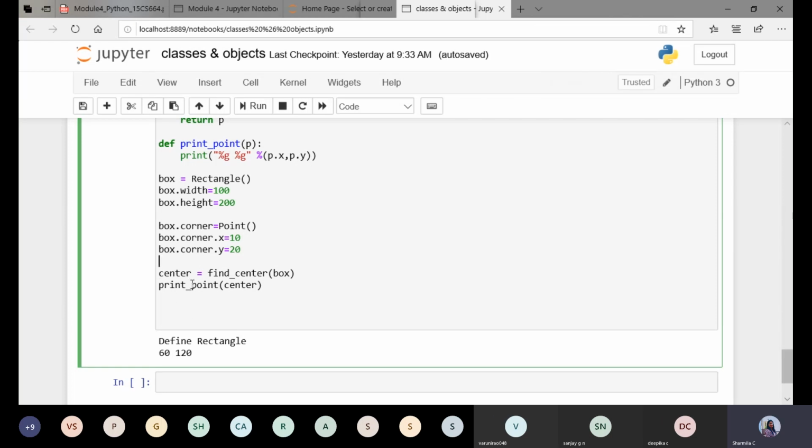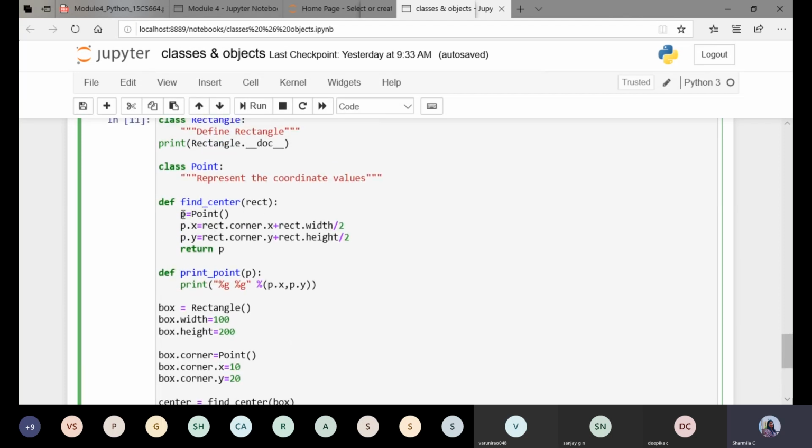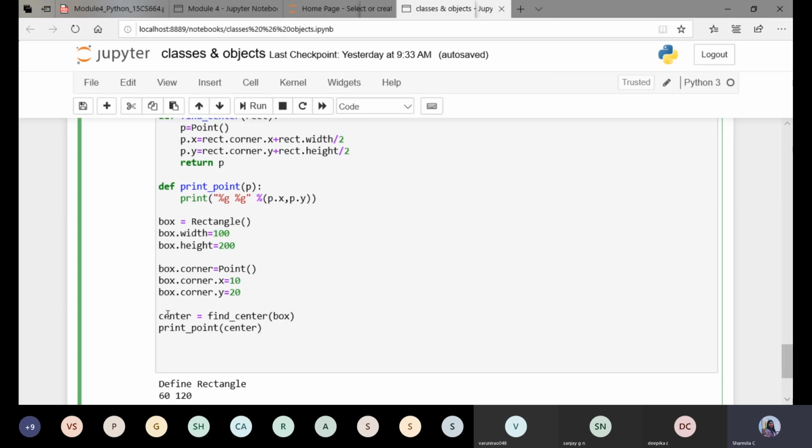Since this center is also an object, it has been associated with how many values now? It is just an alias of the object P, which has two attributes, two values, x and y, where it is calculating the center point of the rectangle.